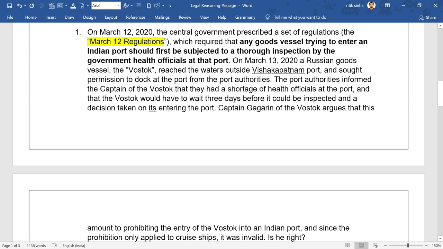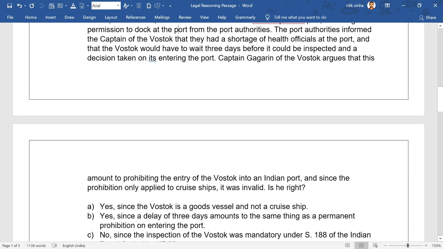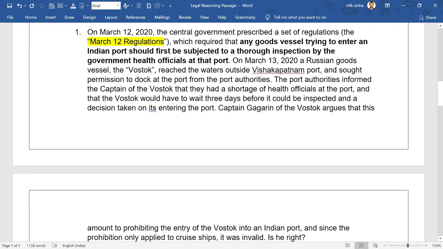The port authorities informed the captain of the Vostok that they had a shortage of health officials at the port and that the Vostok would have to wait 3 days before it could be inspected and a decision taken on its entering the port. Captain Gagarin of the Vostok argues that this amounts to prohibiting the entry of the Vostok into an Indian port, and since the prohibition only applied to cruise ships, it was invalid.